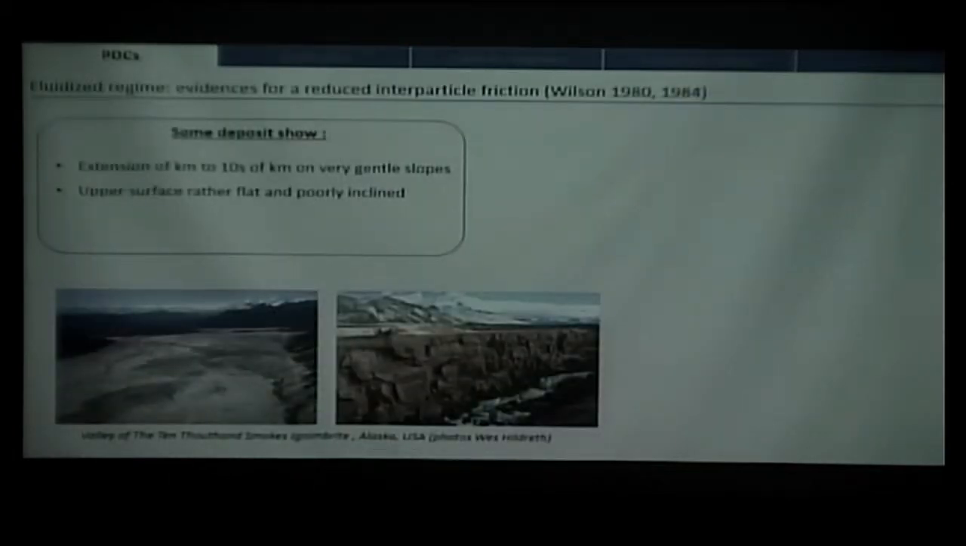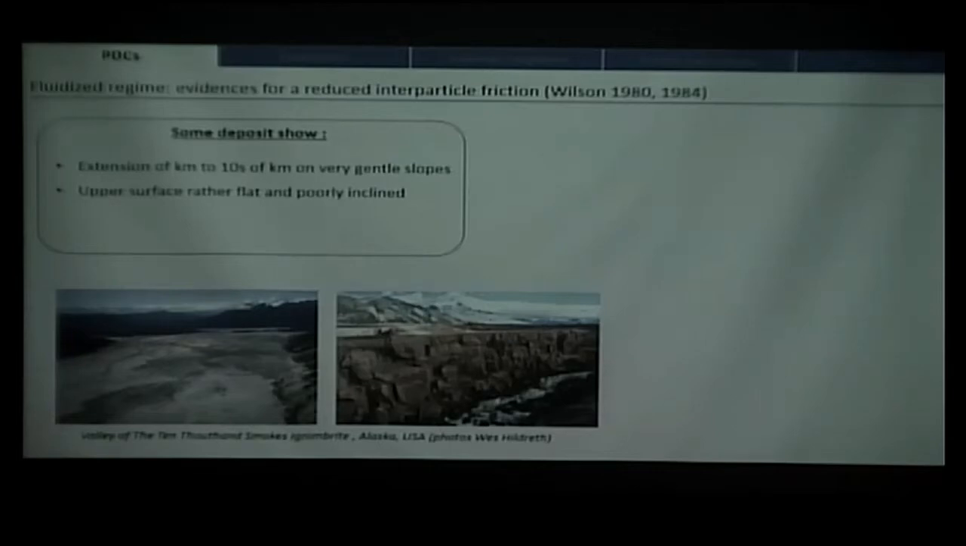So why has fluidization been inferred for pyroclastic flows? Well, firstly, it comes from observation of deposits. It has been observed that some deposits extended several kilometers to tens of kilometers on very gentle slopes. That suggests that there was very low friction, at least for part of their emplacement. Also, the upper surface of some deposits is rather flat and poorly inclined, which makes one think of a fluid that is stabilizing after being disturbed.